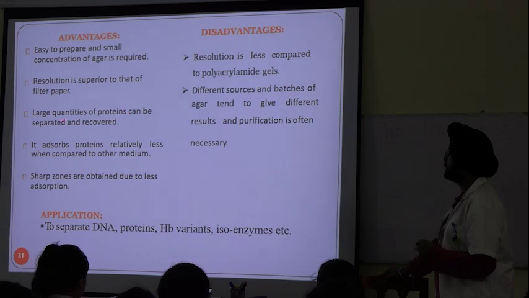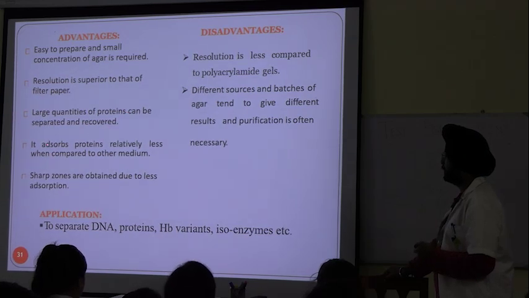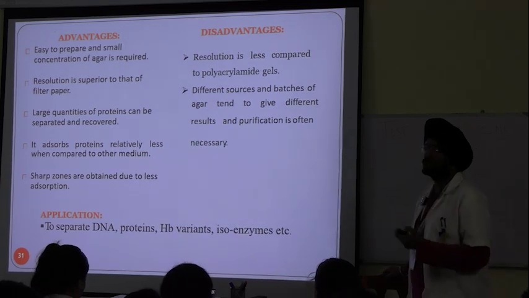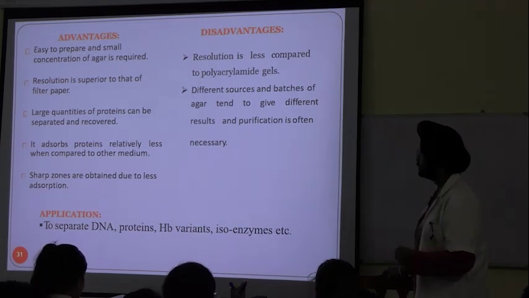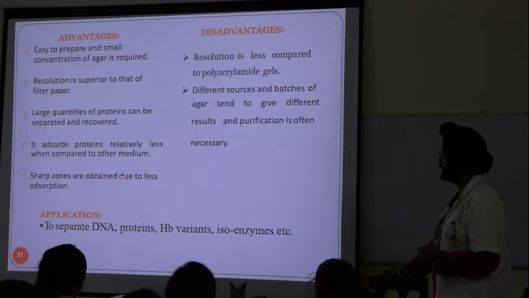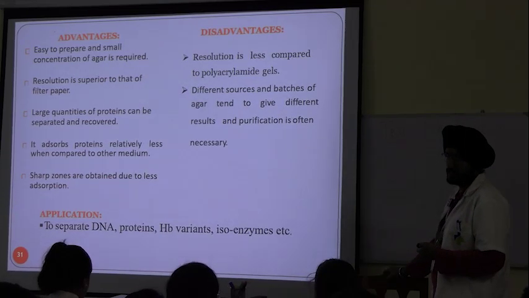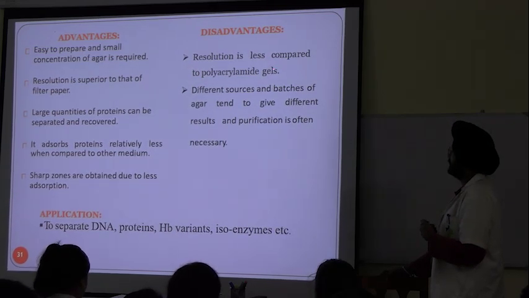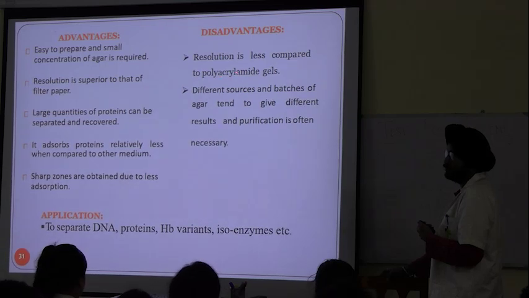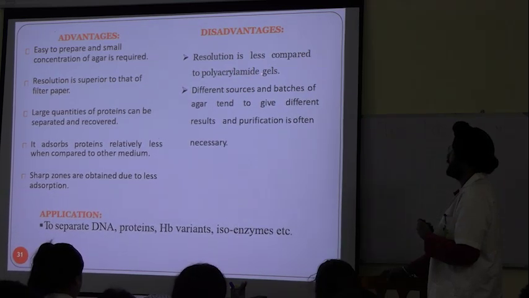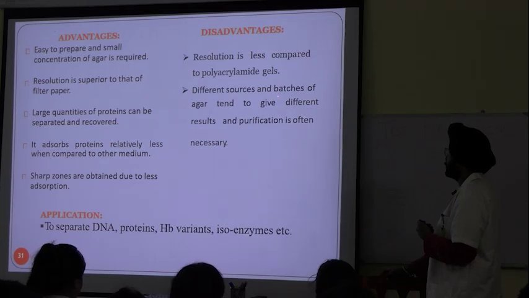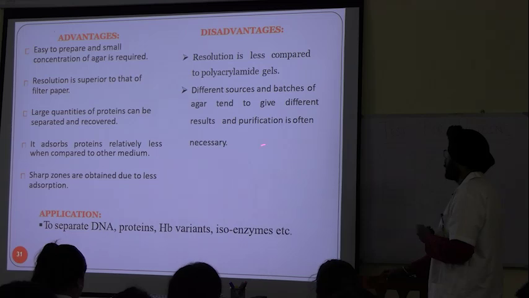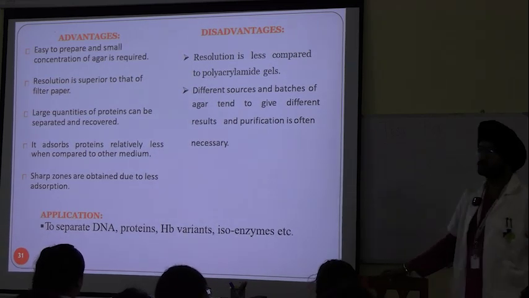Large quantities of proteins can be separated and recovered. It absorbs proteins relatively less when compared to other mediums. Adsorption of proteins is also less. Sharp zones are obtained due to less adsorption. I'll tell you what sharp zones mean. Disadvantages: resolution is less compared to polyacrylamide gels. Different sources and batches of agar tend to give different results and purification is often necessary.